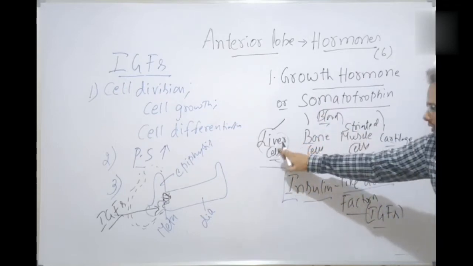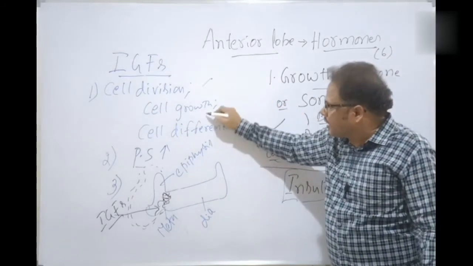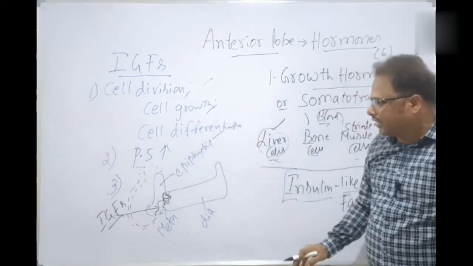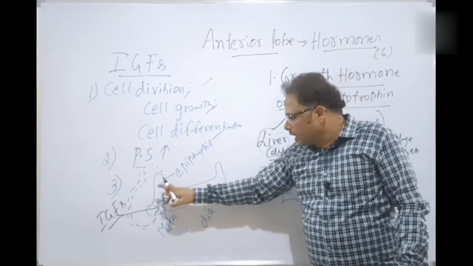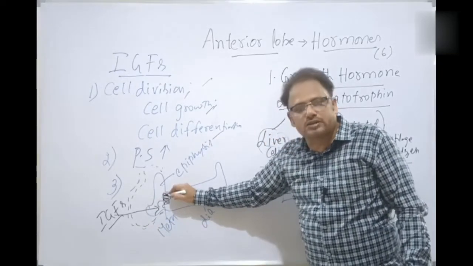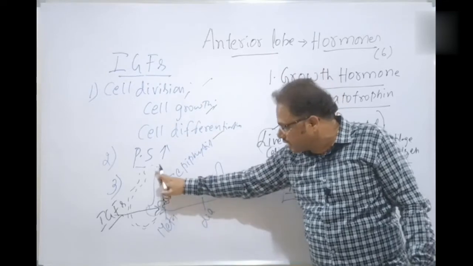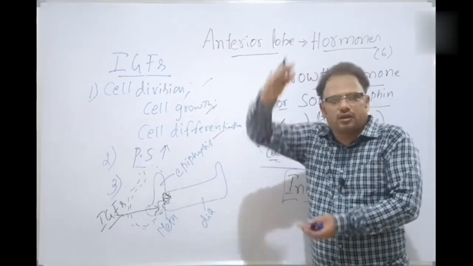As a result, these cells release the insulin-like growth factors. So what are the insulin-like growth factors doing? Cell division, cell growth, cell differentiation in the human body, and also protein biosynthesis, and the insulin-like growth factors are also stimulating the epiphyseal plates of the metaphysis. As a result, there is bone elongation. As a result, the person is growing.